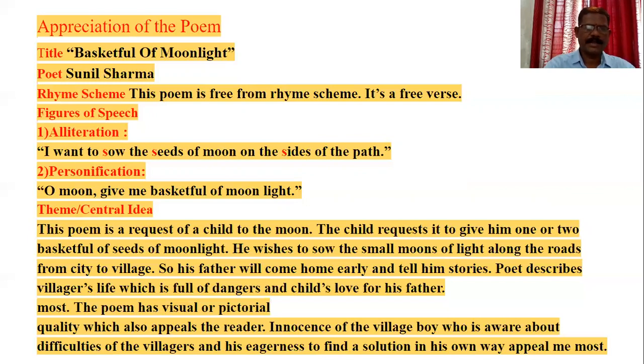Theme or central idea. This poem is a request of a child to the moon. The child requests it to give him one or two baskets full of seeds of moonlight. He wishes to sow the small moons of light along the roads from the city to the village, so his father will come home early and tell him stories. The poet describes the villagers' life, which is full of dangers, and the child's love for his father most. The poem has a visual or pictorial quality which also appeals to the reader.